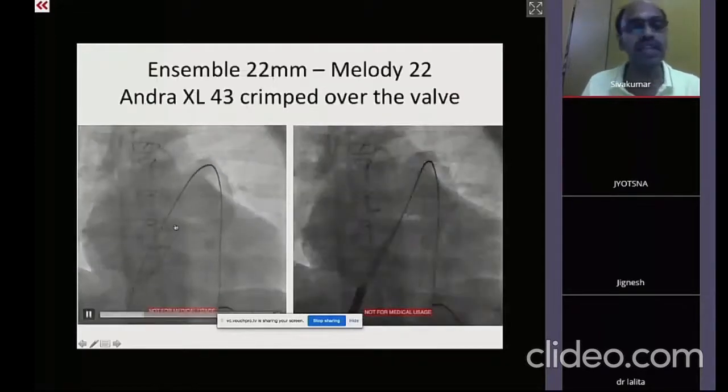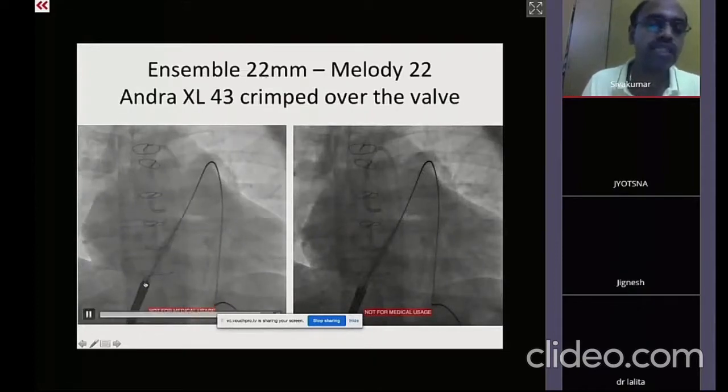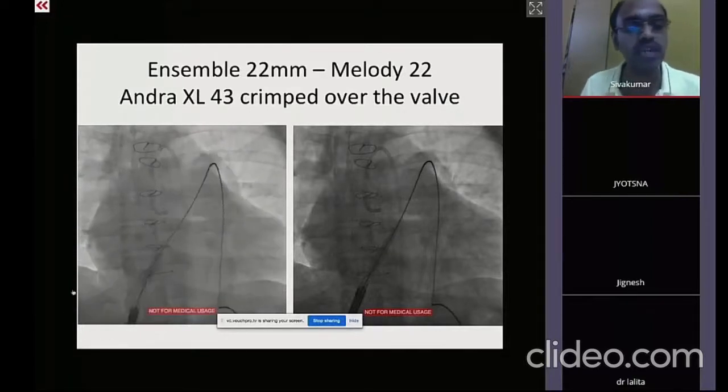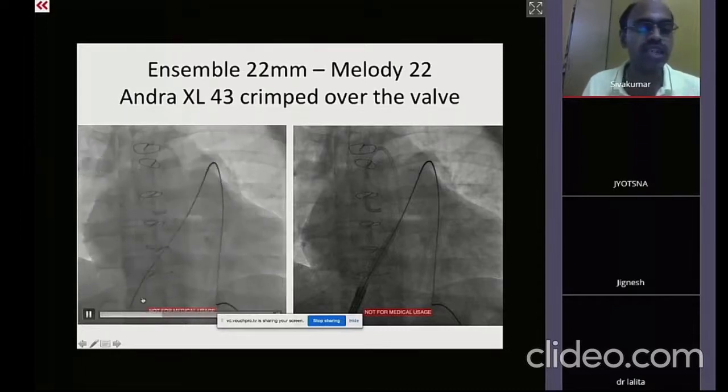So then the next step is the Melody valve is now taken. I mentioned earlier that always a Melody valve has to be put into a pre-stented conduit. Otherwise, the Cheetham Platinum stent will fracture. So instead, it is done in a hybrid manner.